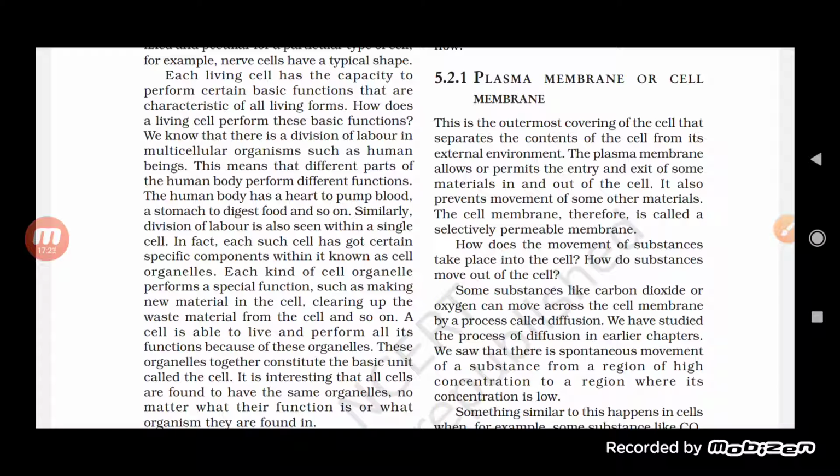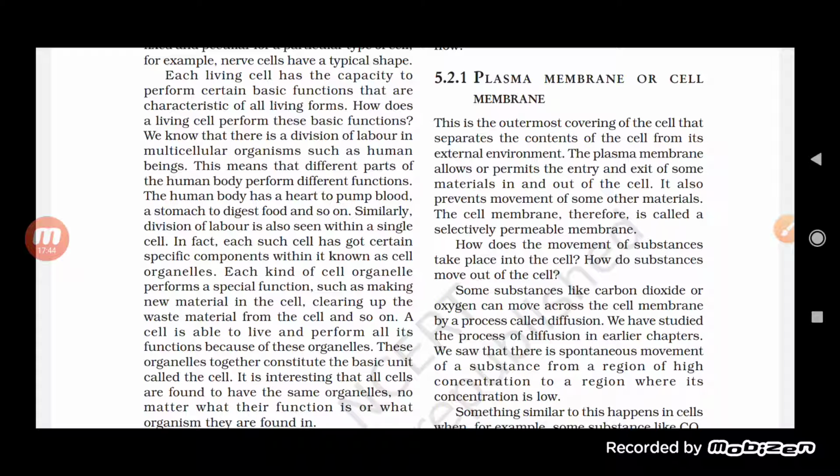Some substances, like carbon dioxide or oxygen, can move across the cell membrane by the process called diffusion. Students, gases like carbon dioxide or oxygen also pass through the cell membrane, and the process here is diffusion.